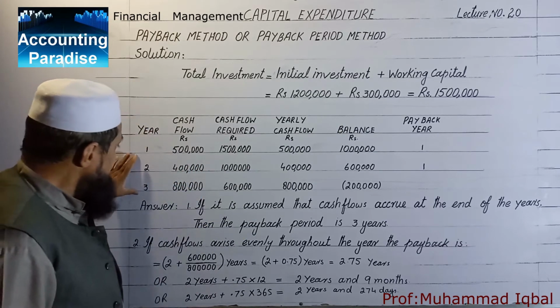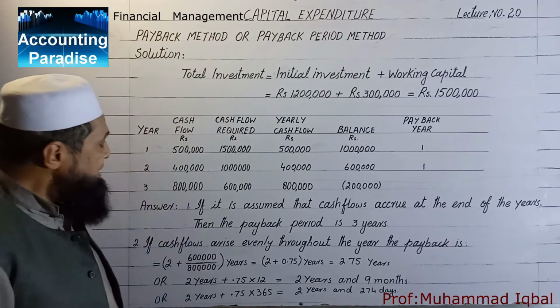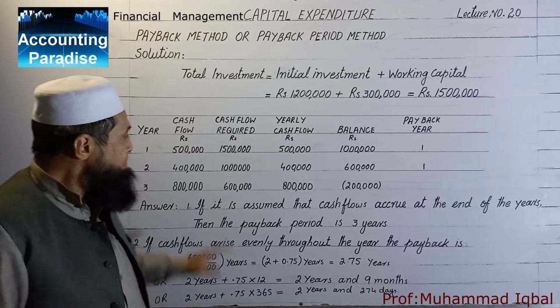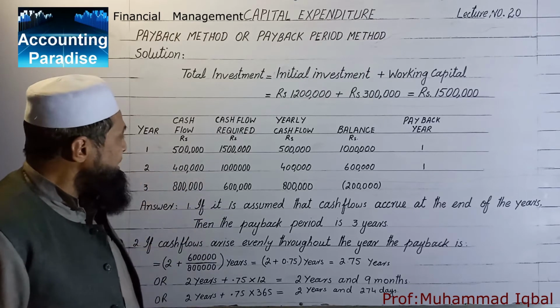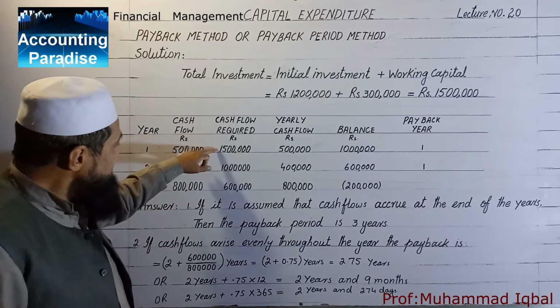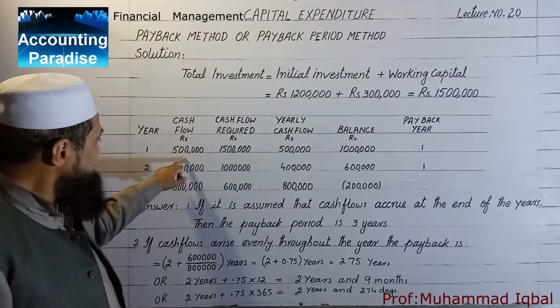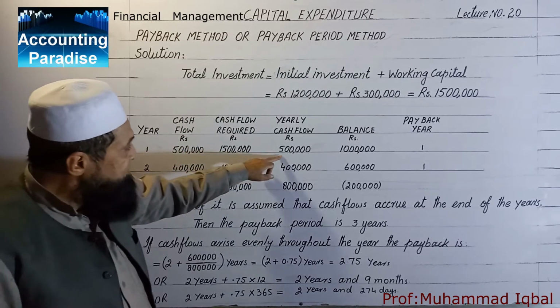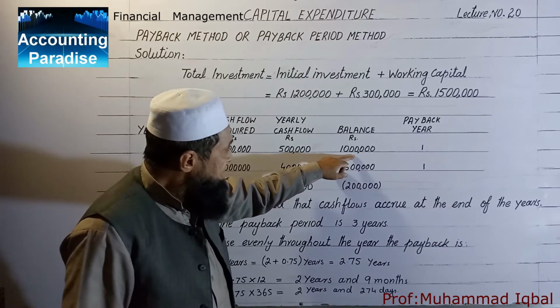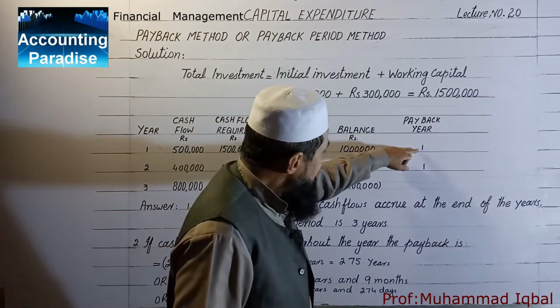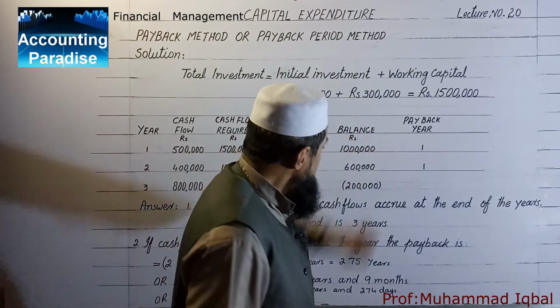These are the cash flows. We have taken the 3 years cash flows because this payback period is less than 3 years. Required is 15 lakhs and first year's cash flows are 5 lakhs. The balance remains 10 lakhs in 1 year. Payback period 1 year.